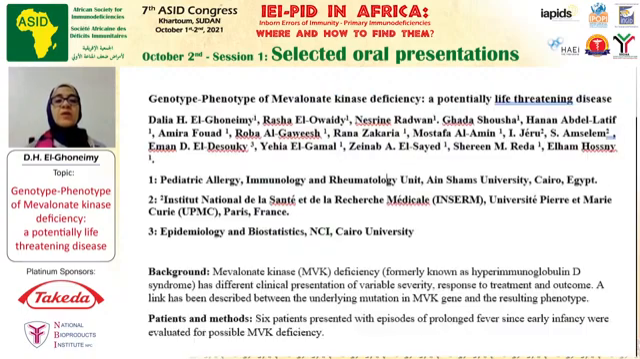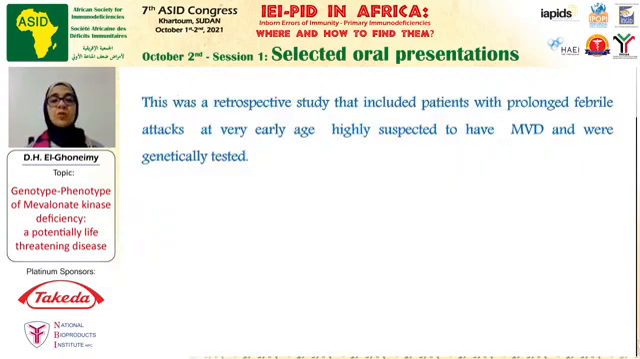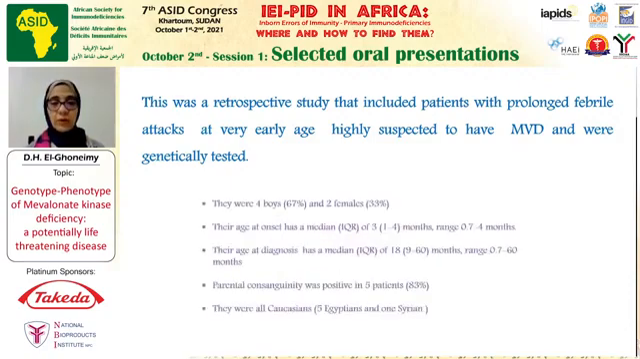So we aimed in our study to evaluate the relationship between the genotype and phenotype of mevalonate kinase deficiency patients. This was conducted at the Pediatric Allergy, Immunology, and Rheumatology unit. It was a retrospective study that included patients who presented with prolonged febrile attacks at a very early age, and in whom a diagnosis of mevalonate kinase deficiency was highly suspected. They were genetically tested later on.